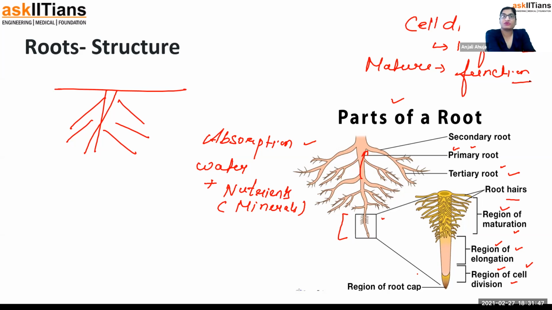So in different parts of the plant, and in our body also, it works the same way. Skin is doing its function, protecting us. But when it is damaged, the cells stop doing the function and start dividing, and then start working again, doing the function again. That's how it happens. Okay, so this is about the root. Root hair means a little thread-like structure present on the root. They are the ones which actually help in absorption. So absorption happens with the help of root hair.